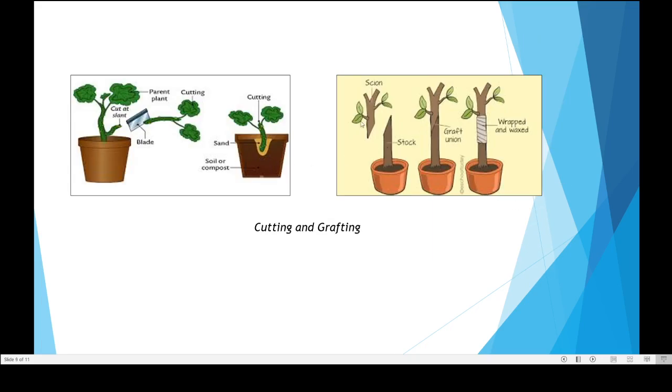These two are the modes of vegetative reproduction. This one is cutting, where you can see a part of a stem has been cut and then rooted into the soil, and afterward it develops as a new plant. This particular diagram is of grafting, where this one is the stalk, a rooted plant, and the other part of another plant or other species is called the scion. Afterward, these two are joined together and they behave as a new plant.